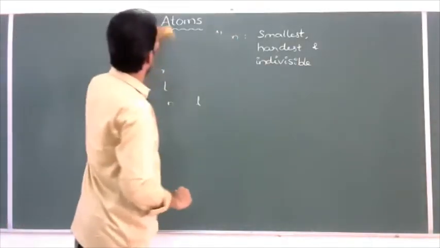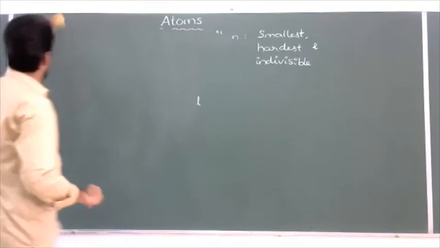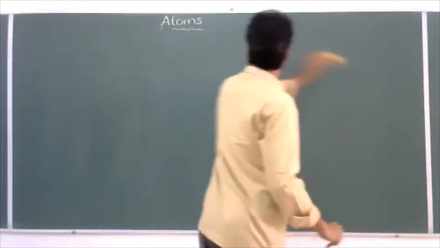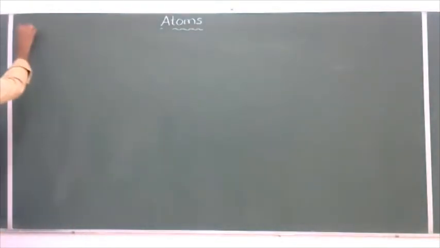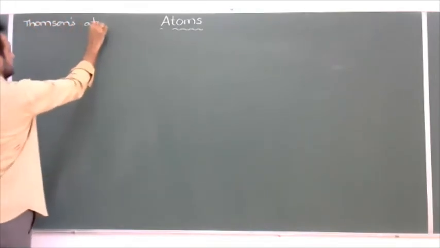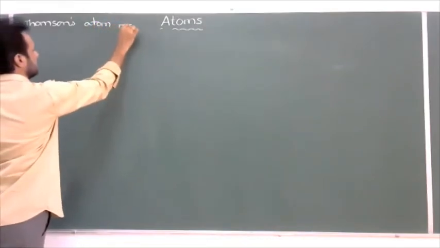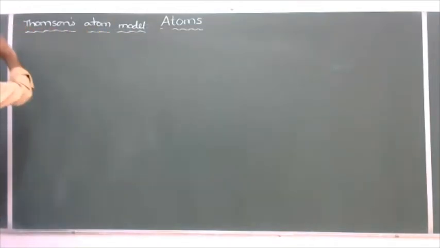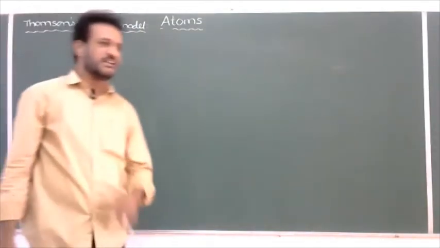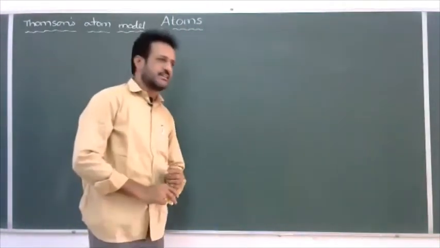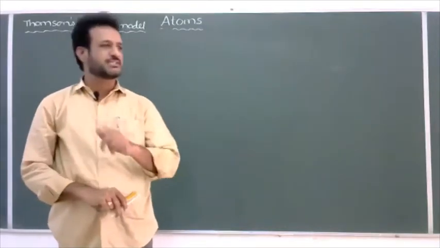Thomson model of an atom. It is also called the plum pudding model or watermelon model. So in the name only we mention who proposed this model: J.J. Thomson. He first discovered the electron. He also first determined the specific charge of the electron.